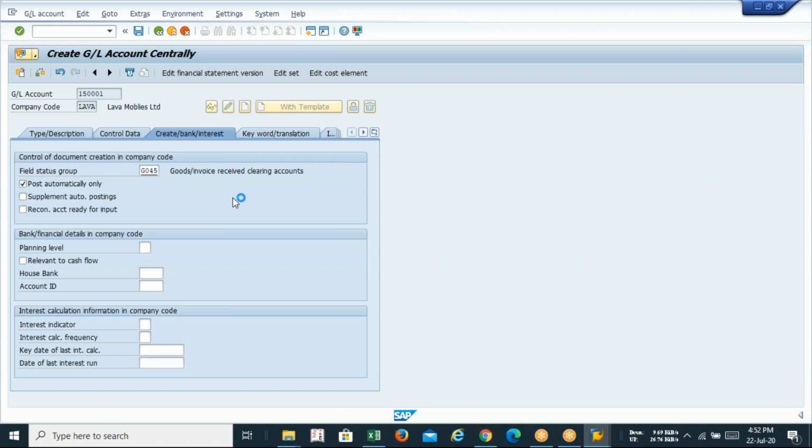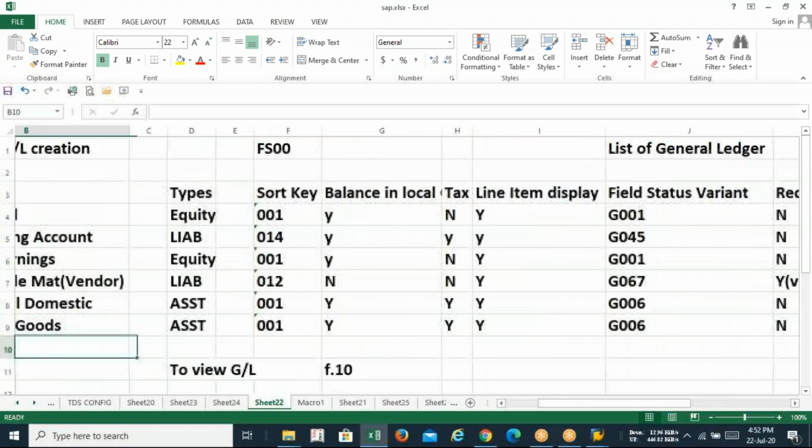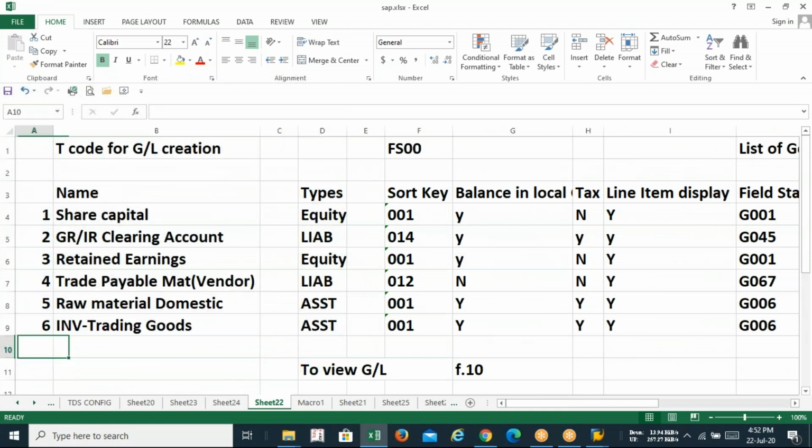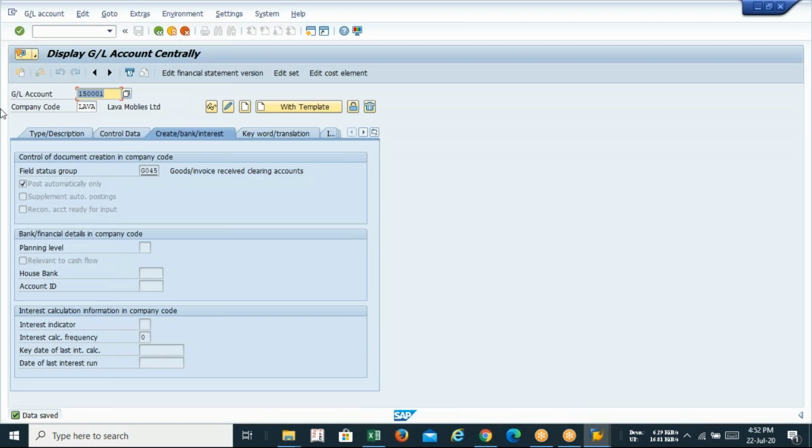Okay. Achha, one more GL you have to create. Input tax GL. You have to create the input tax GL. So what is the configuration of input tax GL?